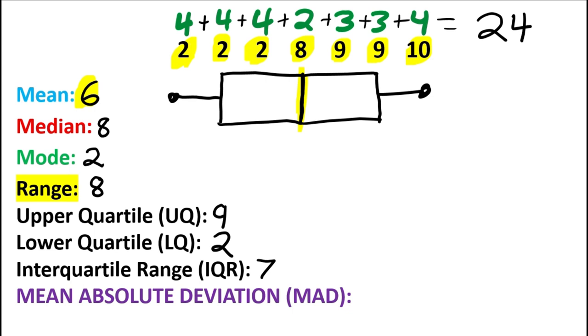Remember, there's 7 data points, so we're going to do 24 divided by 7, which works out to be 3.428571428 and so on. But I'm just going to go to the hundredths place because I like the hundredths place. So our mean absolute deviation is 3.42. And with that, I will leave you now. I do hope that was helpful. Have a great day.